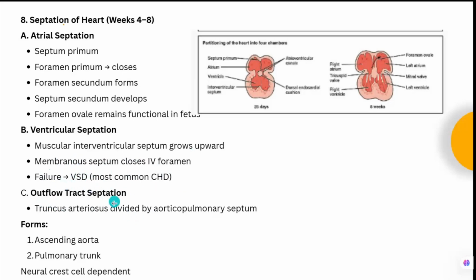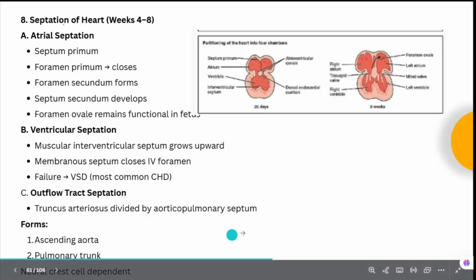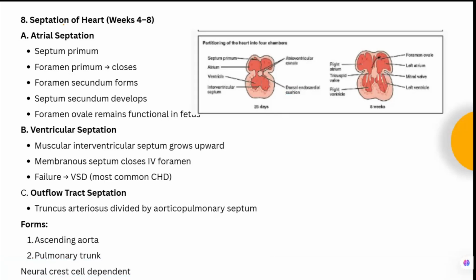Okay, the outflow tract separation: the truncus arteriosus is divided by the aorticopulmonary septum. It forms the ascending aorta and the pulmonary trunk. This we have also discussed, and this is neural crest dependent. This is the most important thing you should remember. This is neural crest dependent. Last lecture we saw where exactly the neural crest is and what this neural crest gives rise to. So the truncus arteriosus is divided by the aorticopulmonary septum, and it will form the ascending aorta and the pulmonary trunk, and this is neural crest dependent.